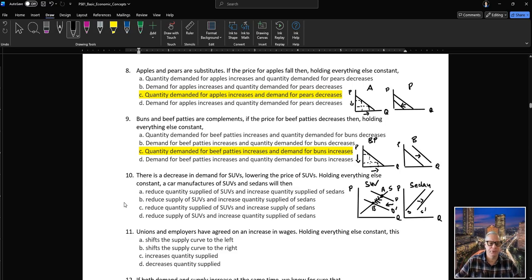So C is correct. We said there are shifters of demand, and there are also shifters of supply.